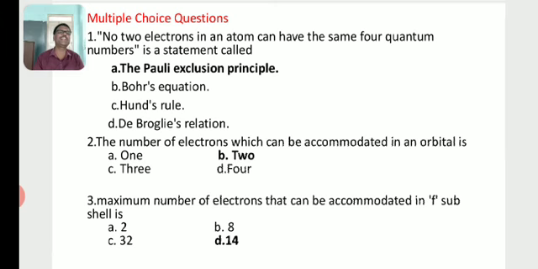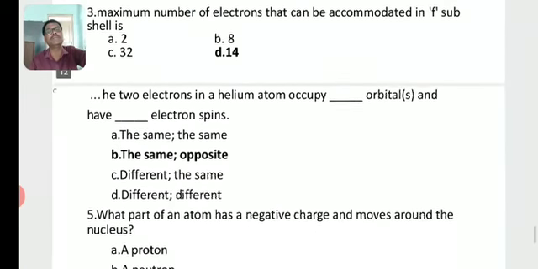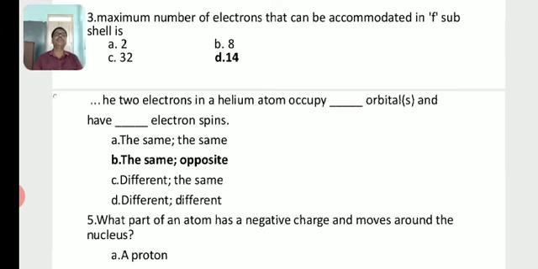The maximum number of electrons that can be accommodated in the f subshell is 14, according to Pauli's exclusion principle. The 2 electrons in a helium atom occupy dash orbits and have dash electron spins: the same orbit and opposite electron spins. I think B is the correct answer.